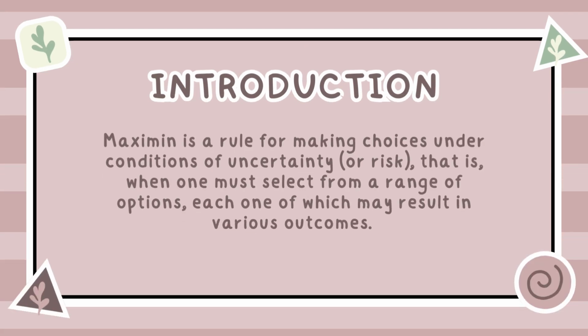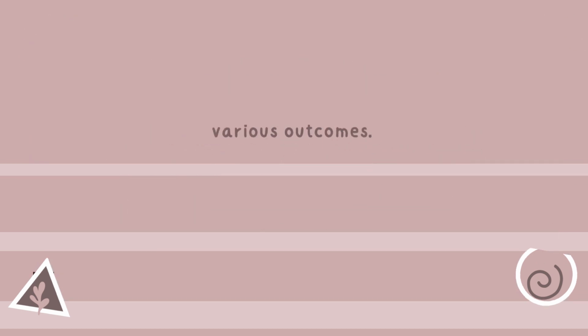So without further ado, let's start with the introduction. Maximin is a rule for making choices under conditions of uncertainty or risk, that is, when one must select from a range of options, each one of which may result in various outcomes.